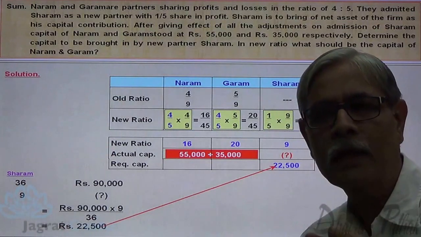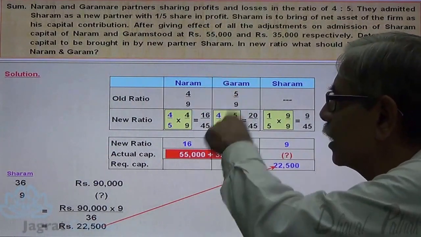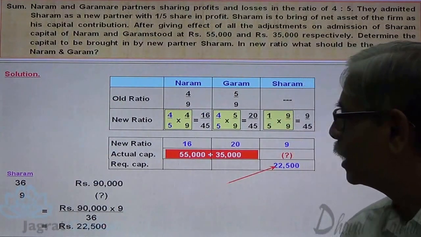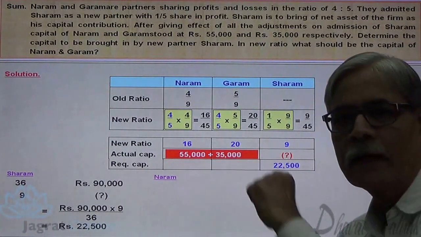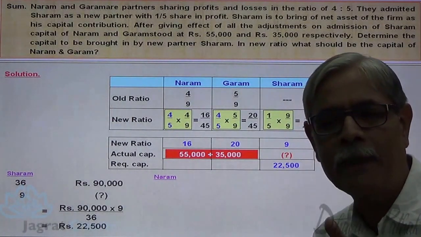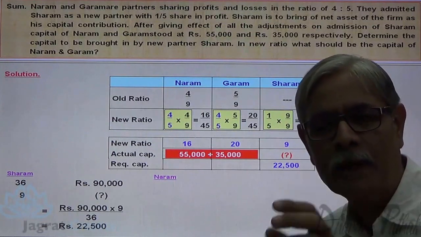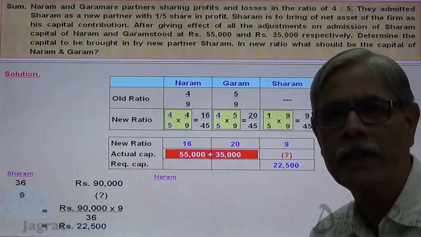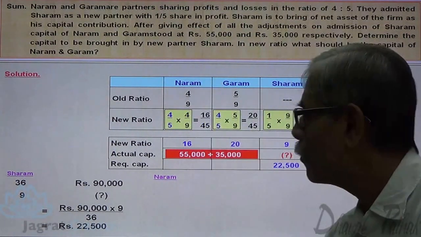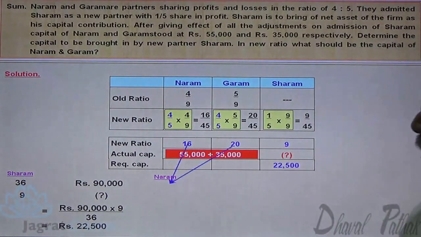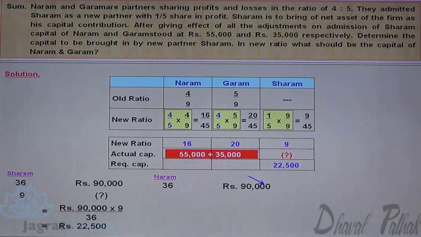Now I want to work out the proposed capital of Naram and Garam. Observe. I want to find out the capital required to be maintained in profit sharing ratio by Naram. So 36 is the share in profit, therefore for that total capital is 90,000.